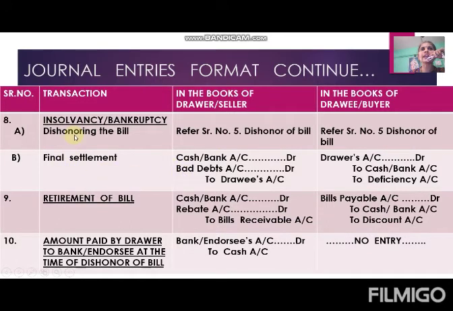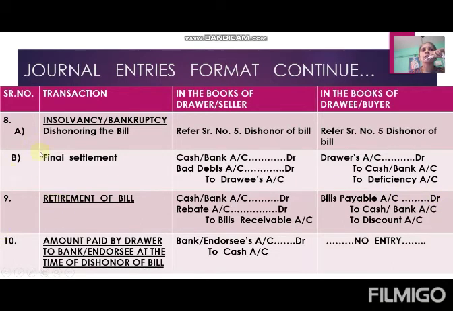For dishonoring, it depends on the options used by the drawer, and that's why I wrote here: refer serial number 5, dishonor of the bill, for both the cases. Then the final settlement entry in the books of drawer is cash or bank account debit, bad debts account debit, to drawee's account. In the books of drawee, drawer's account debit to cash or bank account, to deficiency account.